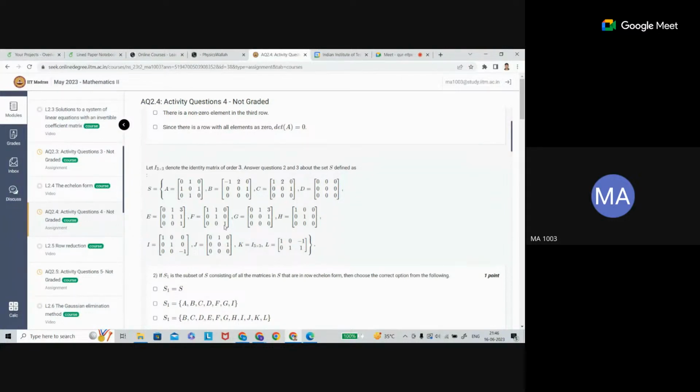What about this one? Yes, it is in echelon form, sir, but not in reduced row echelon form. What about this one, G? Yes, it is in echelon form but not in reduced row echelon form. Right. What about this one, H? This is both echelon and reduced row echelon form.